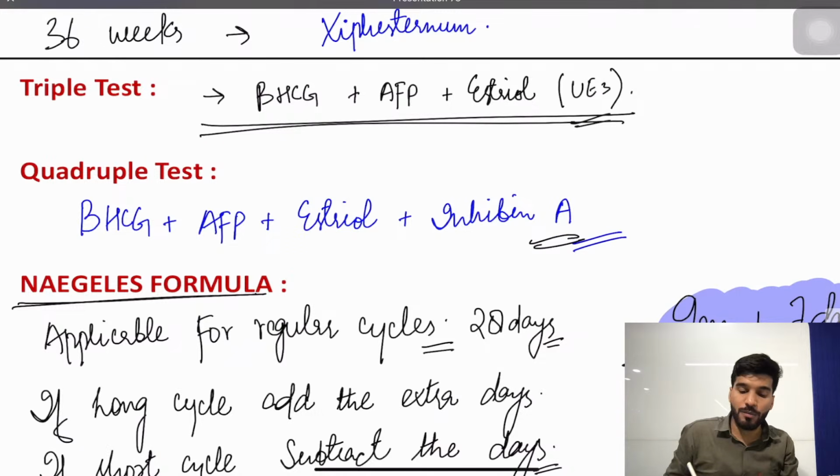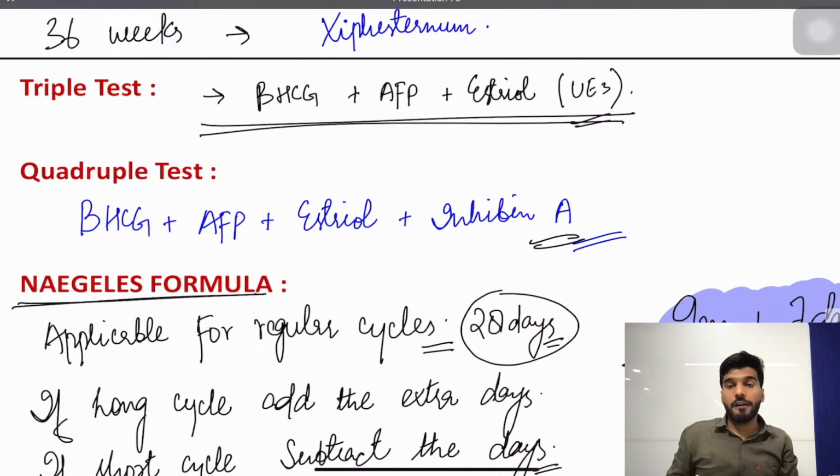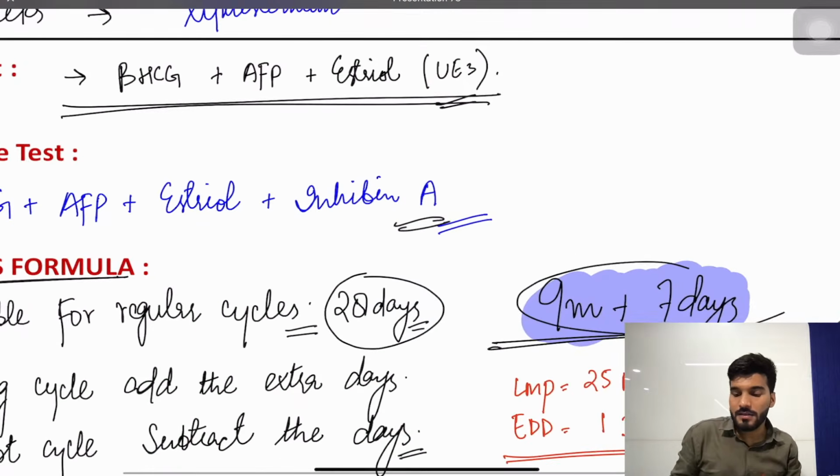Okay, now Naegele's formula, it's only applicable for the normal cycle, okay, which is having a 28-day cycle. If instead of 28 days it is a 30-day cycle, then you do 9 months plus 7 days plus 2 days. If it is less than 28 days, you subtract the days accordingly. Formula is 9 months plus 7 days.